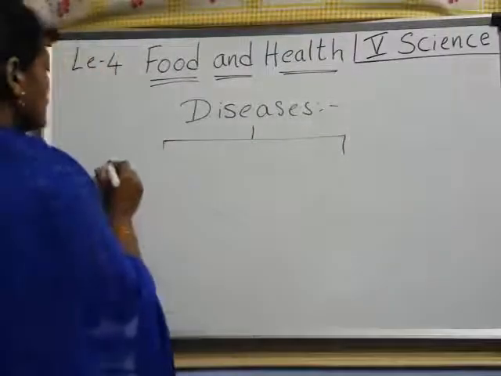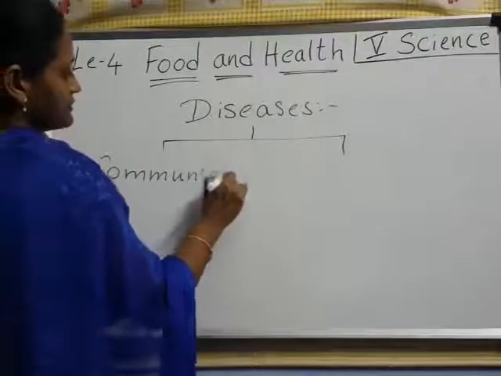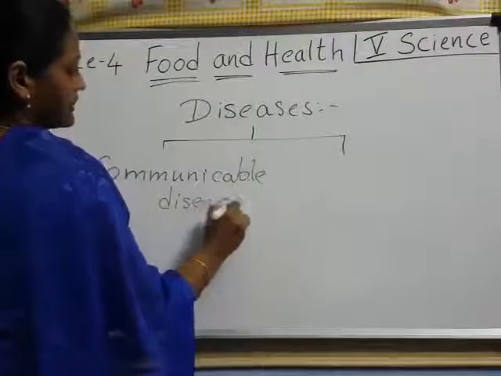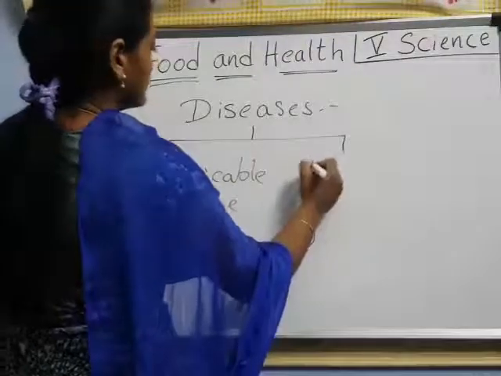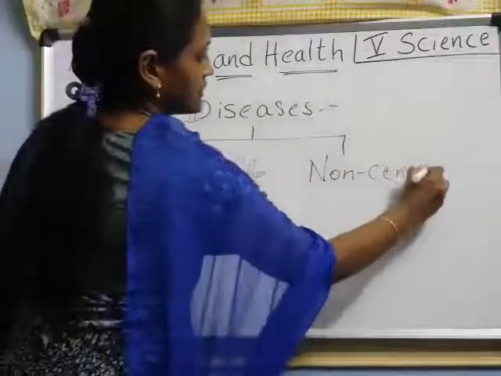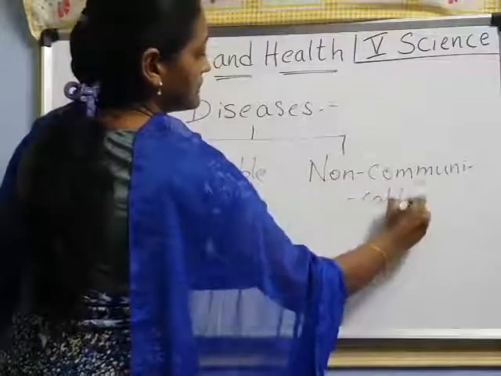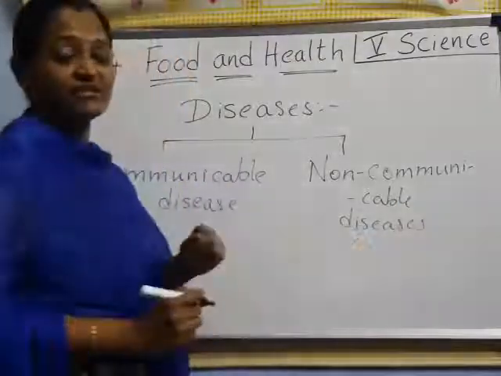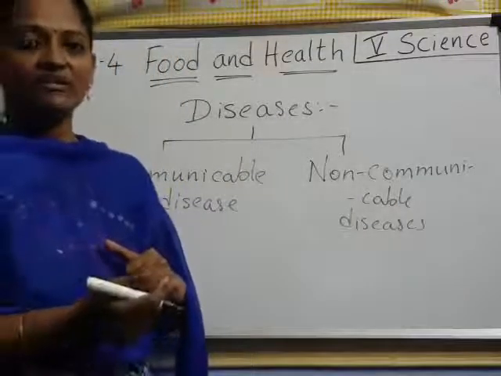First one, communicable disease, and second one, non-communicable disease. There are two types of diseases, children. One is communicable disease and another one is non-communicable disease.